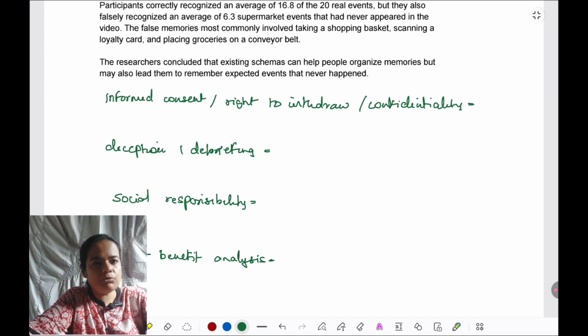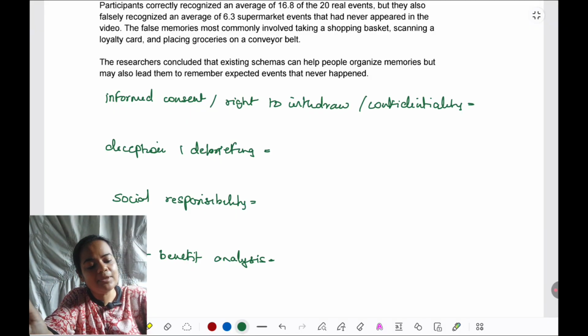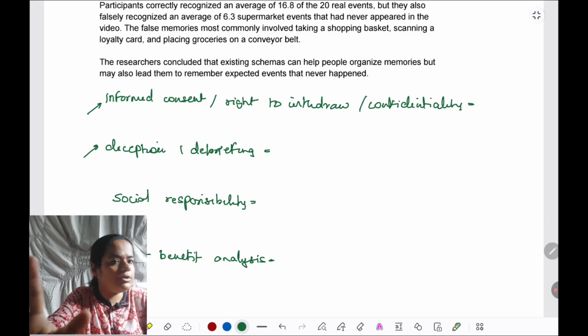Two things before we come to annotating the stimulus. One, if it is an animal study that is being presented, so let's say some rat study, monkey study has been given, then these two points which I have noted at the beginning, they get replaced. These guidelines apply only to humans.